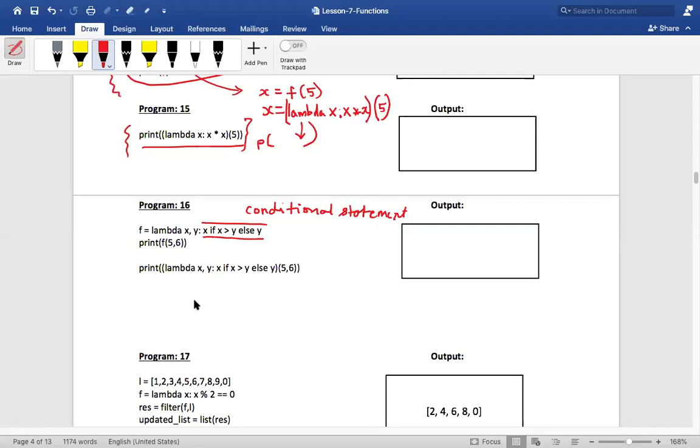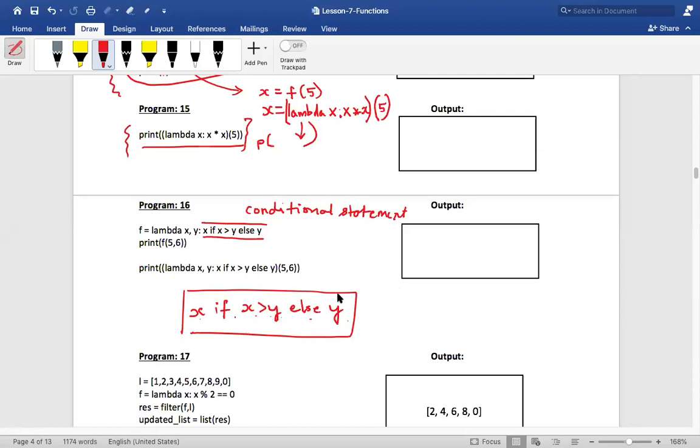What form does it take? It takes x if x is greater than y else y. This is the form, so you can memorize it. I have more examples like this which I'll be telling you later. So there is a value, an if with a condition, then an else and then the y. It means return x. How do you read this? Return x if x is greater than y, else return y.